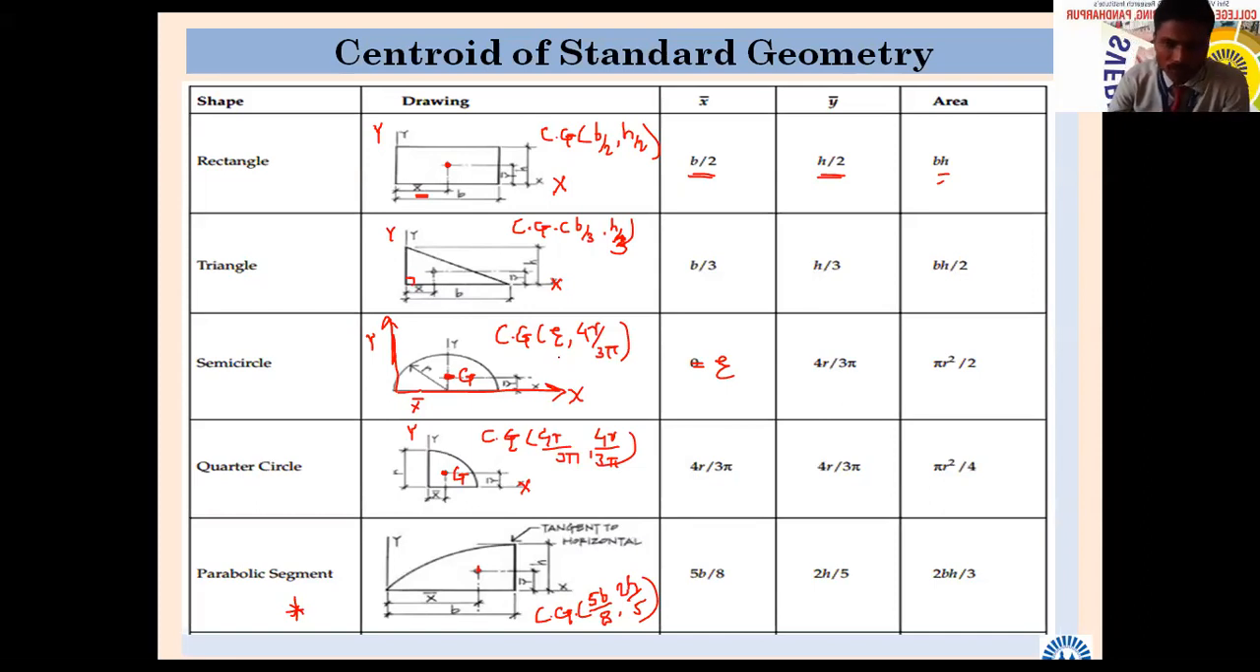Suppose one standard geometry we missed. If it is not possible, I will just ask. Suppose what will be the centroid of a circle? Maybe something like that. I will draw something like that. There is a circle of radius r. What will be its centroid?